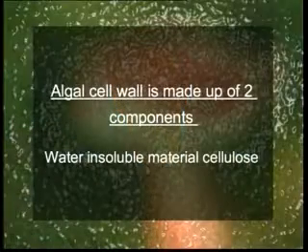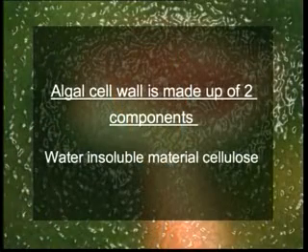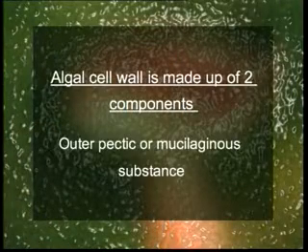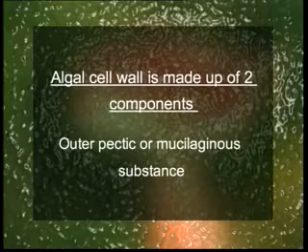The chemical composition of cell wall varies among various algal phyla. In general, the algal cell wall is made up of two components. First, the water-insoluble material known as cellulose. Second, the outer pectic or mucilaginous substances. In addition to these, lipid, proteinaceous, and silicified materials are also present.